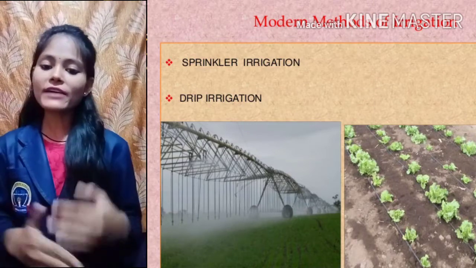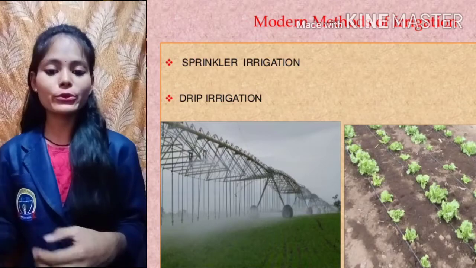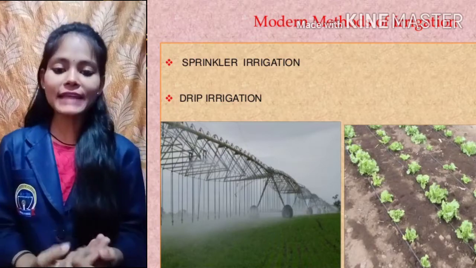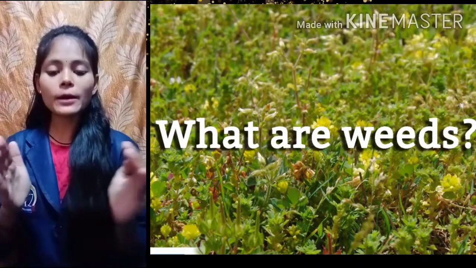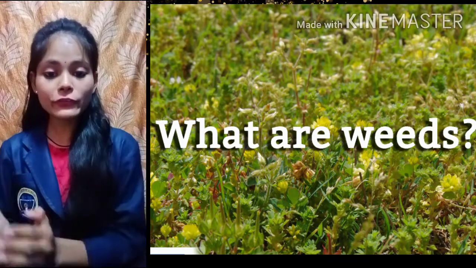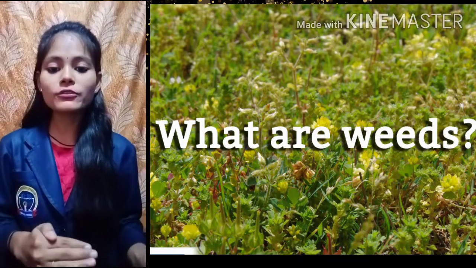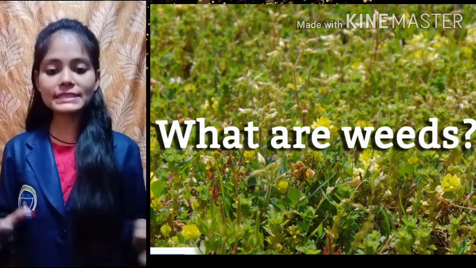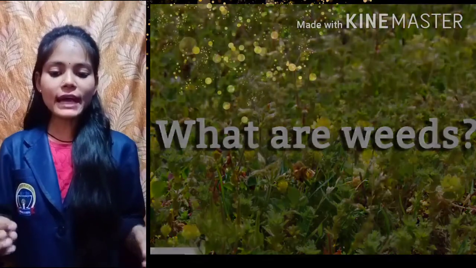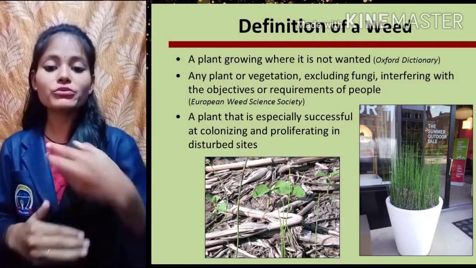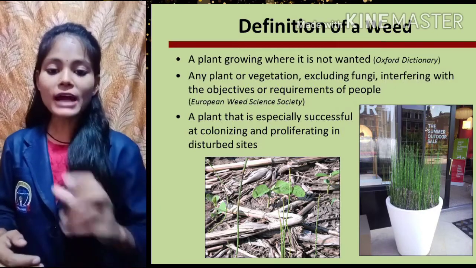Now we have seen how we are providing water to our field. Next is how the crops are saved from weeds. Let us talk first about what weeds are. Basically, along with our wanted plants, which we have grown, small unwanted plants also grow.